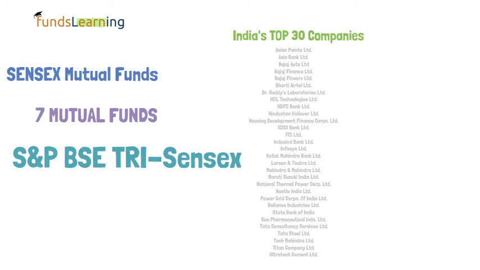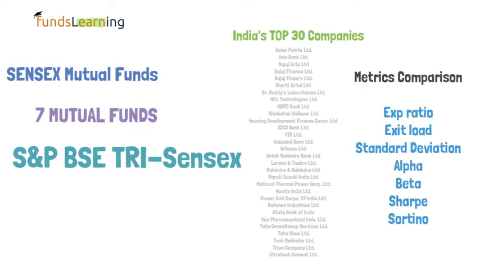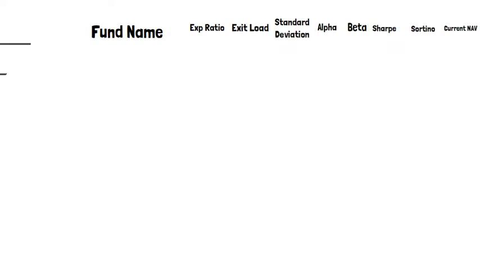We are going to compare these 7 mutual funds with the following metrics: expense ratio, exit load, standard deviation, alpha, beta, Sharpe and Sortino. If you wish to watch the video I posted explaining standard deviation, alpha and beta, I recommend you watch it and get back here.